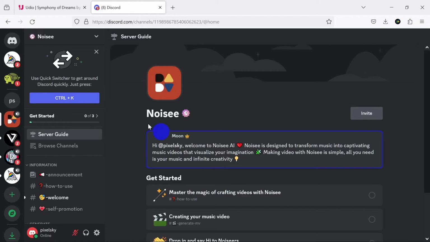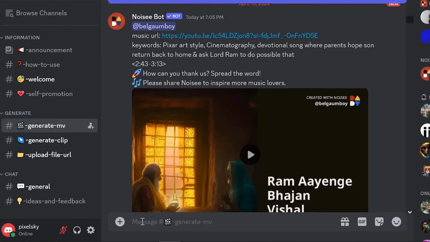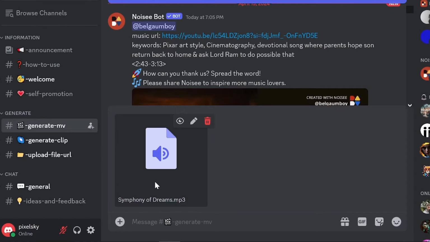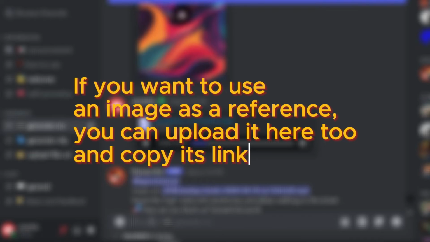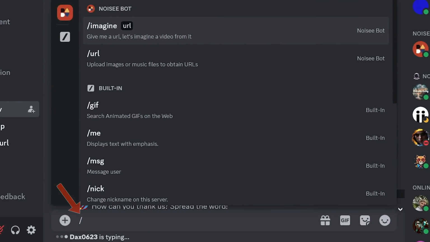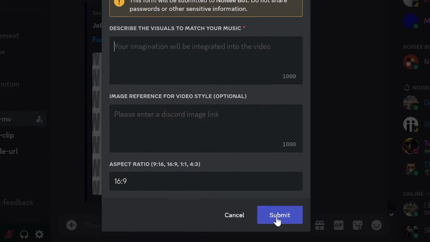To start, you need to enter the Generate MV channel. Since this AI requires a link to your music, you can upload it here and copy the link. If you want to use an image as a reference, you can upload it here too and copy its link. Now, type / here and select the Imagine option. You should paste the music link here. Press Enter and proceed to the next step.